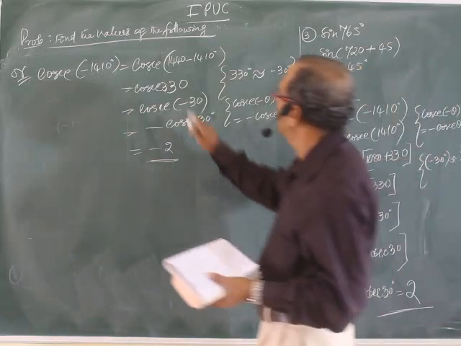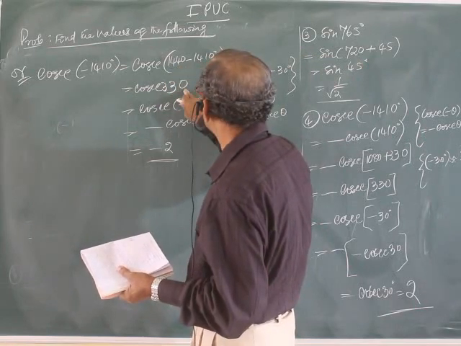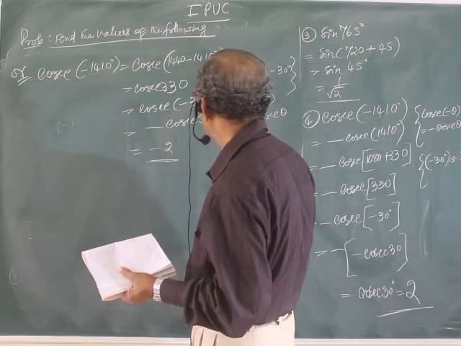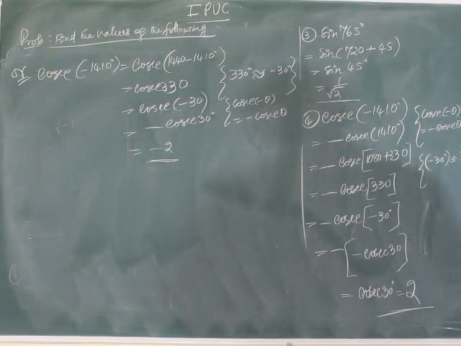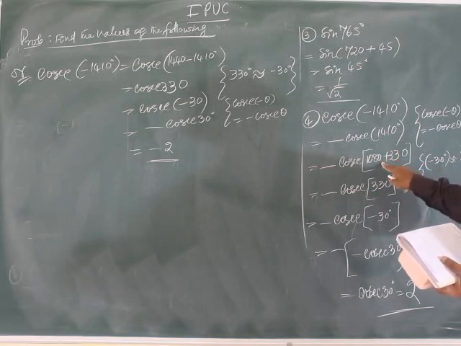What happened here? 1440 subtraction, cosecant minus 30, minus cosecant 30, minus 2. Where have you gone wrong? Cosecant minus 1410. Is it correct?